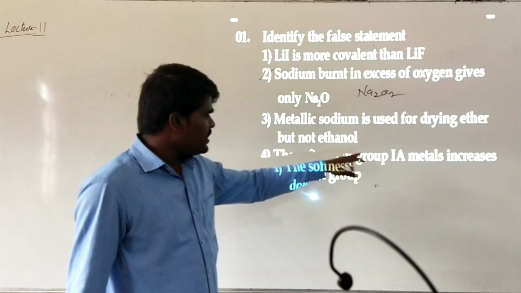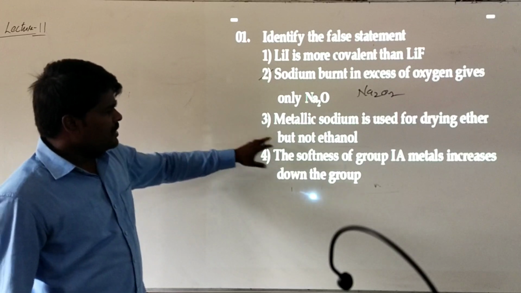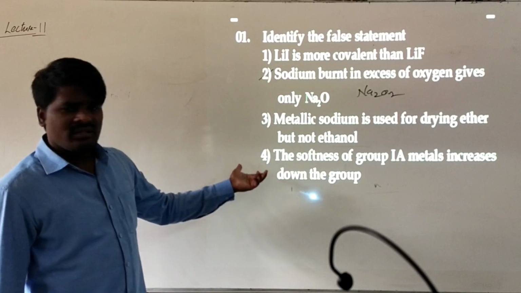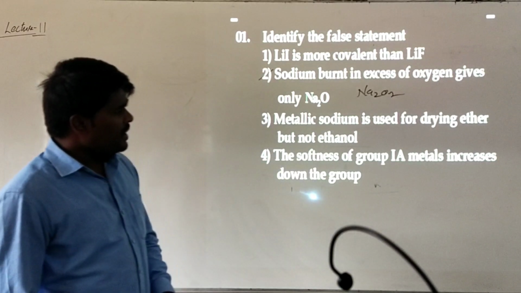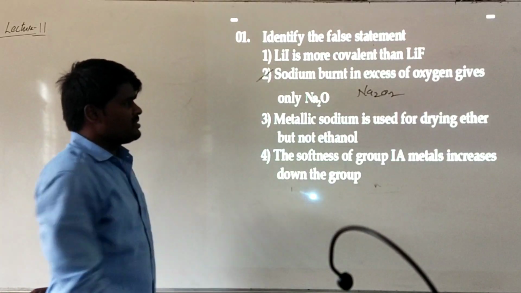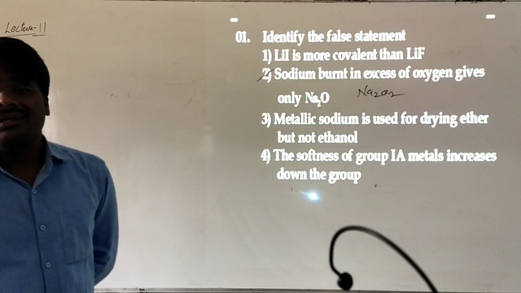Metallic sodium is used for the drying of ether but not ethanol. This is also true. If it is treated with ethanol, it will form a compound, rather than absorbing water. The softness of group 1 metals increases down the group. This is also a true statement, and this is the wrong statement. Sodium when burnt in excess of oxygen should form peroxide rather than monoxide.